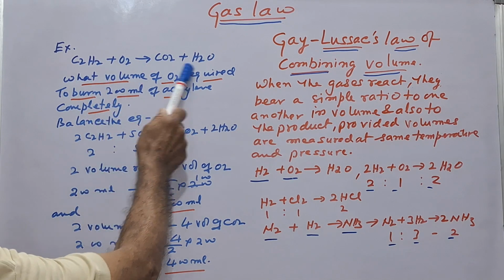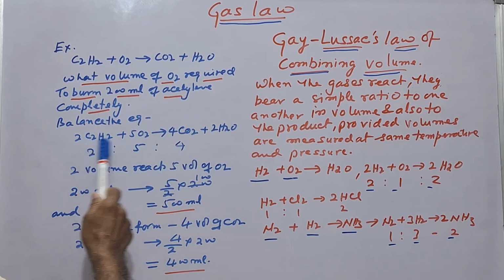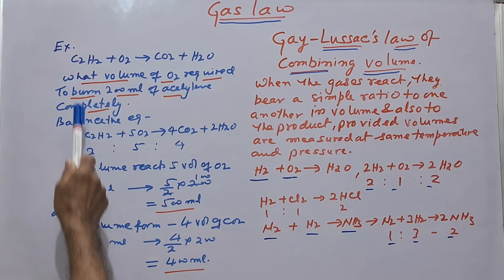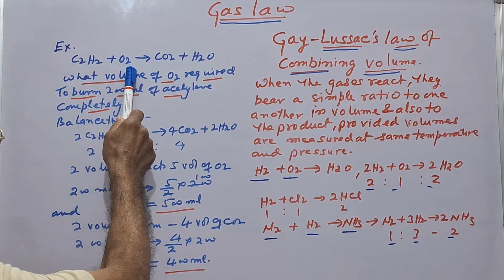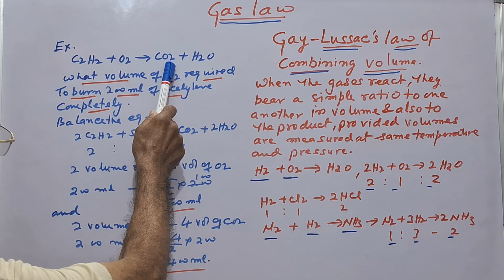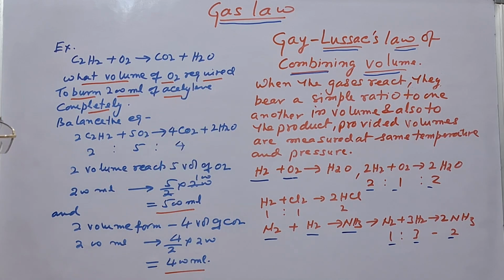Now the equation is this. First we will balance the equation. C2H2 plus O2 forms CO2 carbon dioxide plus water.